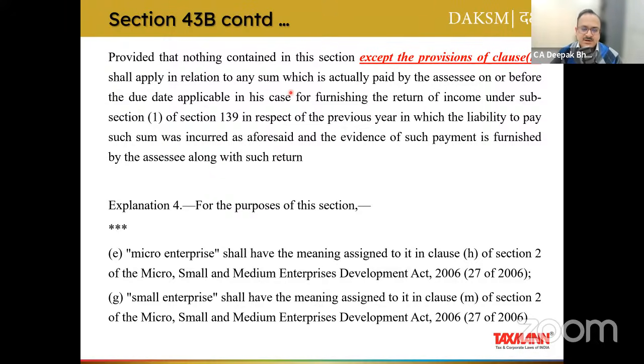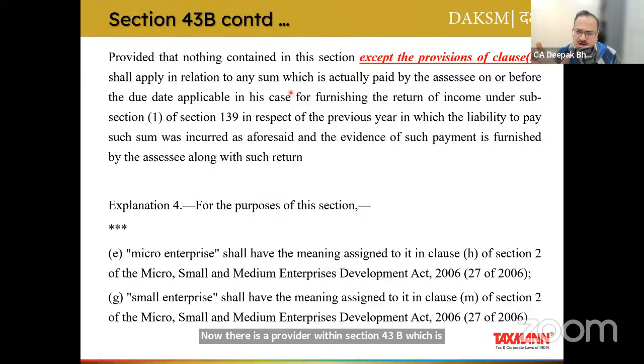Section 43B continued. So this is the second slide. Now there is a proviso within section 43B, which says, provided that nothing contained in this section, let's forget about the red portion, shall apply in relation to any sum which is actually paid by the assessee on or before the due date applicable in this case for furnishing the return of income under section 139(1) in respect of the previous year.